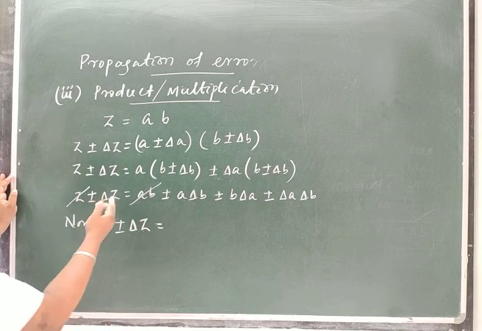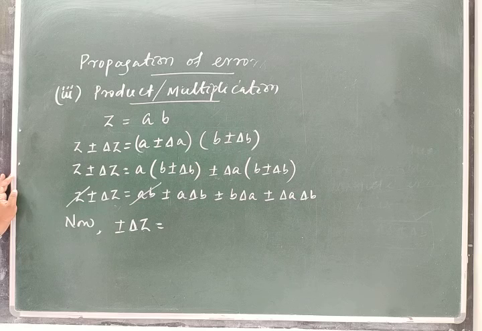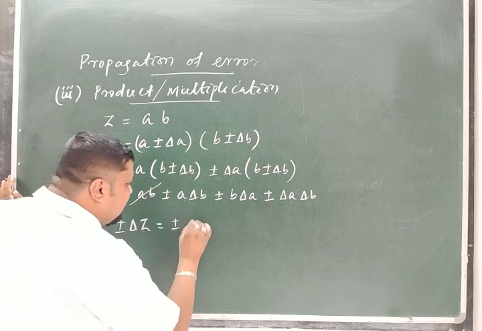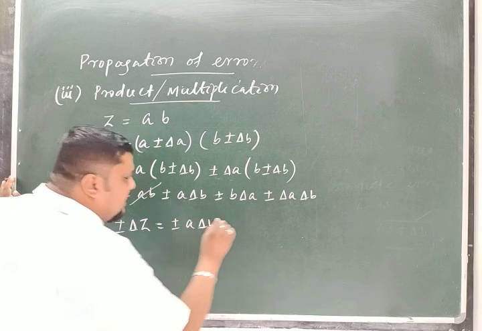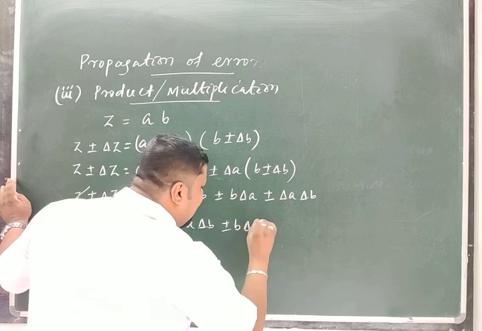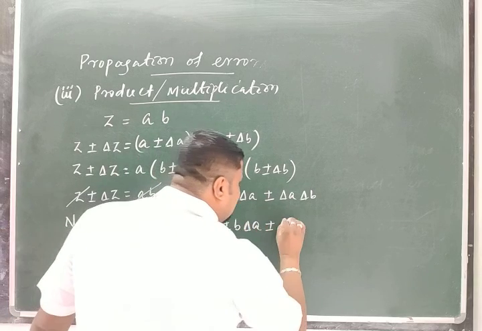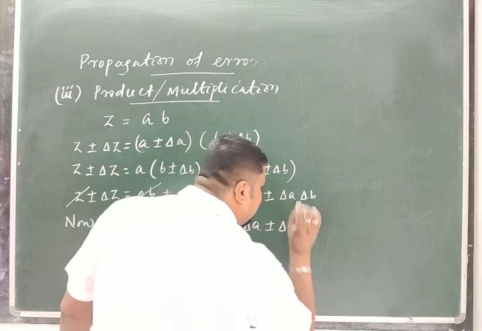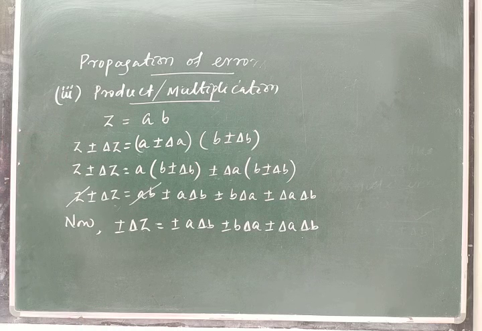So plus or minus delta Z, the absolute error in Z, should be equal to plus or minus A delta B plus or minus B delta A plus or minus delta A into delta B. Clear?